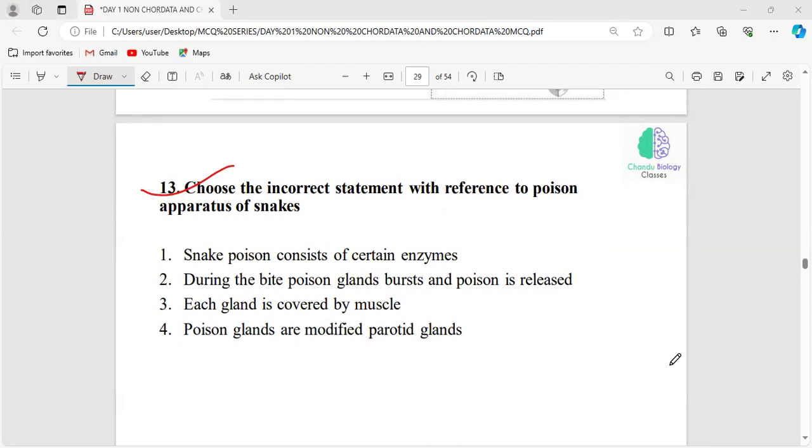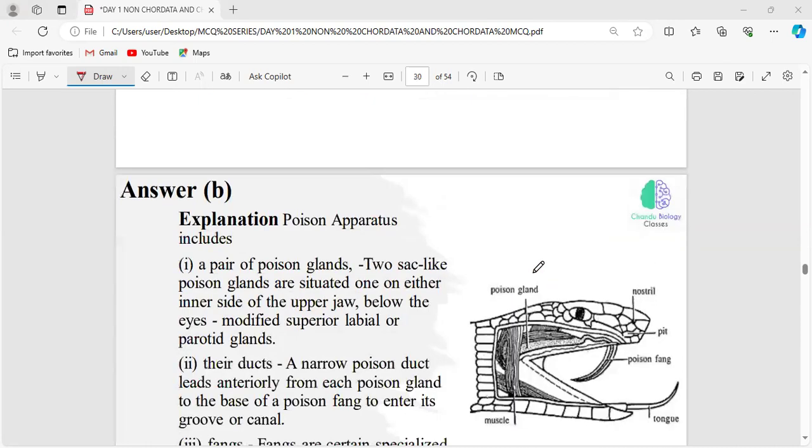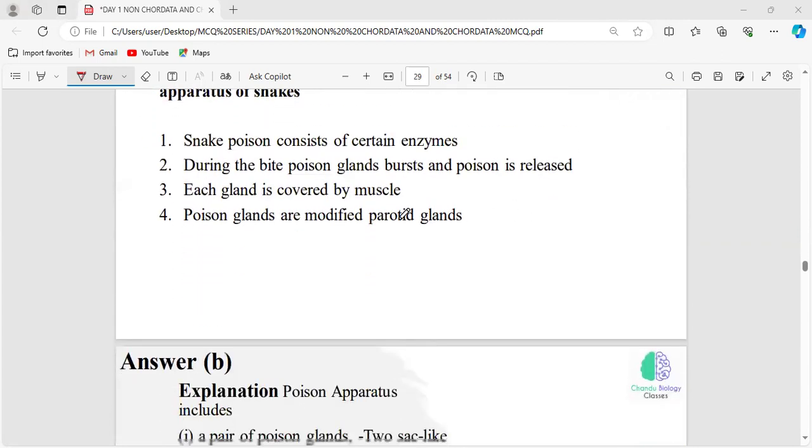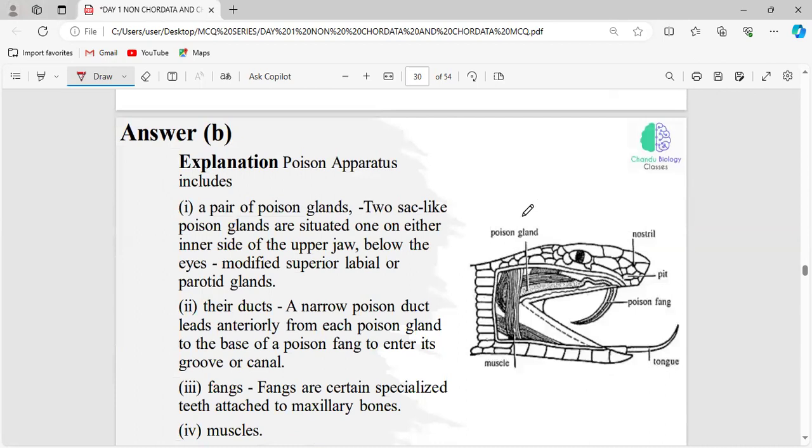Poison glands are modified parotid glands. Okay, what about the others? And your answer will be C. See, poison glands are modified parotid glands or supralabial glands. They are modified supralabial or parotid glands.